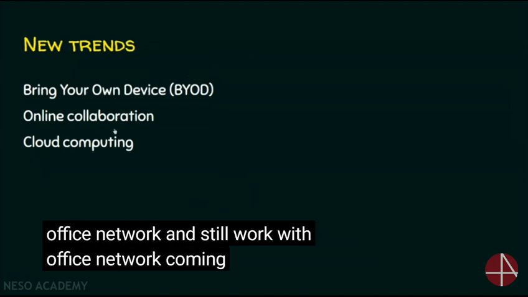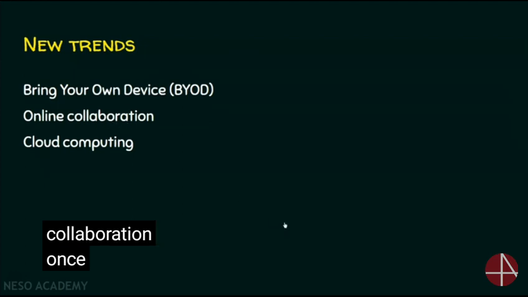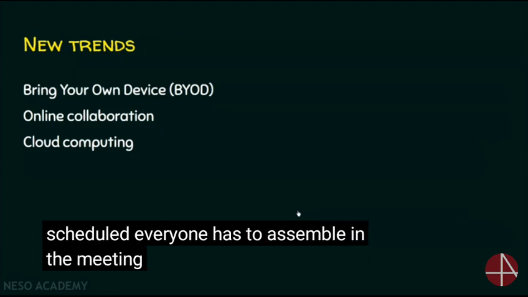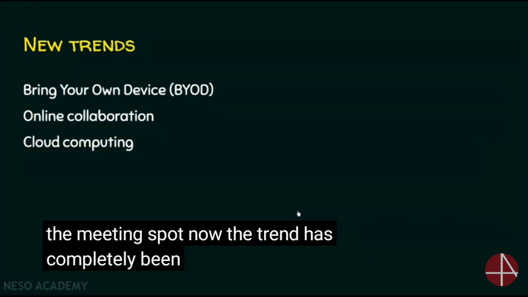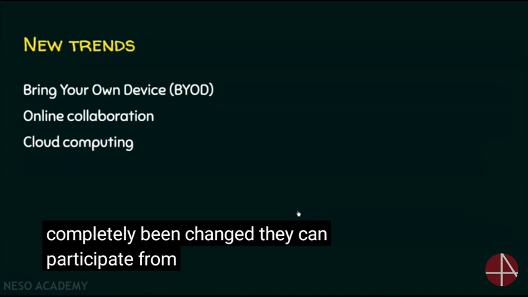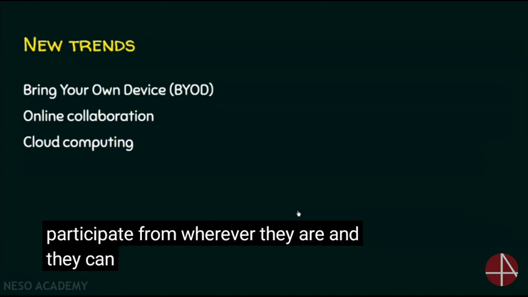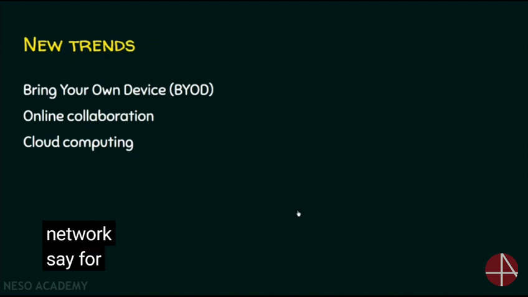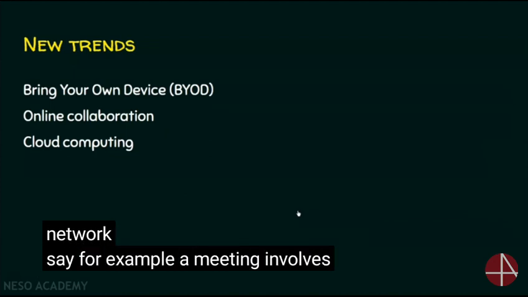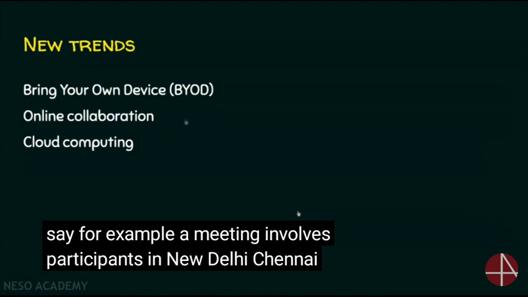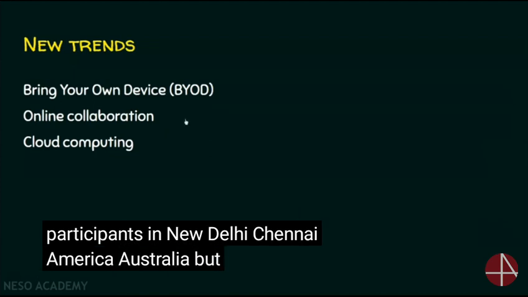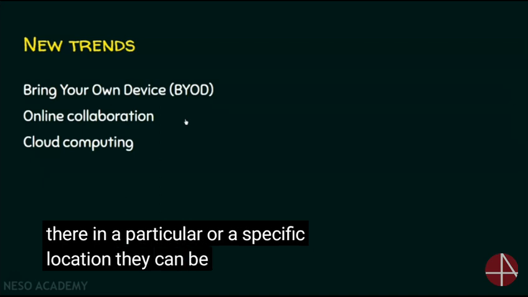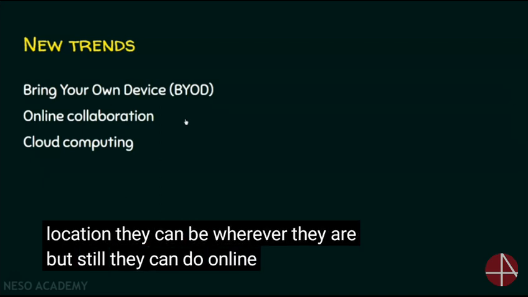Coming to online collaboration, once upon a time, if a meeting is scheduled, everyone has to assemble in the meeting spot. Now the trend has completely changed. They can participate from wherever they are and they can still do online collaboration with others with the help of computer networks. Say for example, a meeting involves participants in New Delhi, Chennai, America, Australia. They can be wherever they are, but still they can do online collaboration.